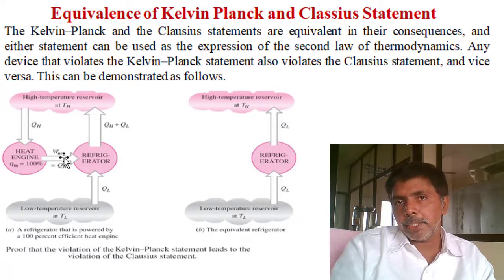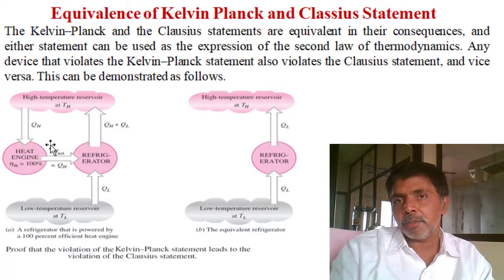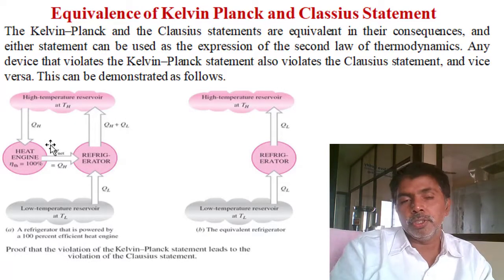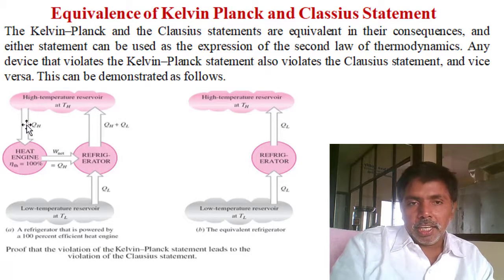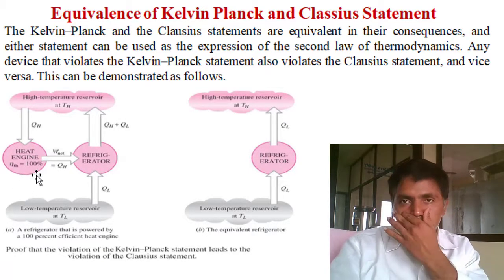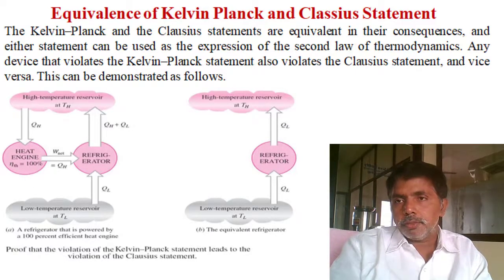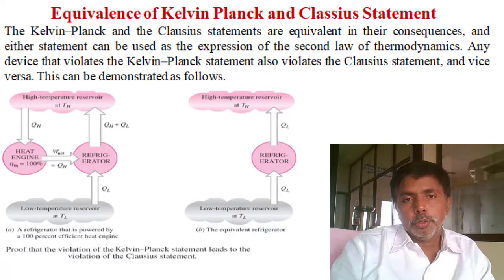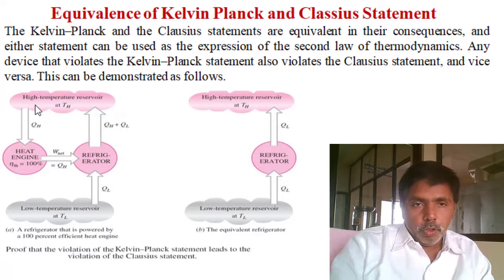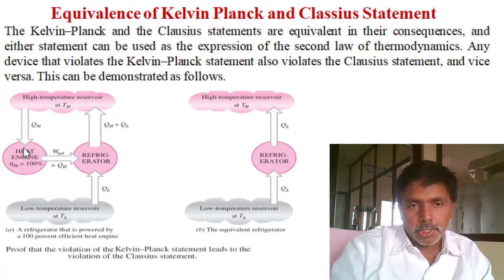Now I constructed the heat engine against the Kelvin-Planck statement. What does the Kelvin-Planck statement say? A single reservoir heat engine is practically not feasible. Here there is no heat rejection, so efficiency is assumed to be 100%. We violated the Kelvin-Planck statement and constructed a heat engine with a single reservoir.